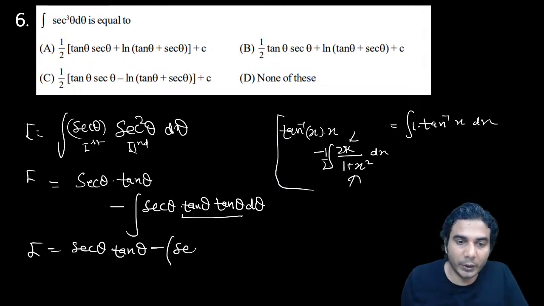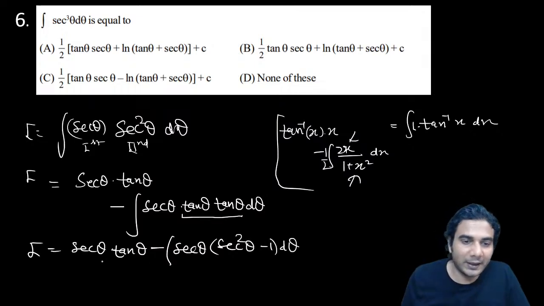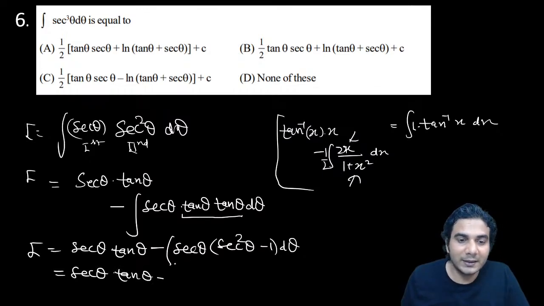So again you are going to get sec cube, that is not a problem because we can write that is equal to I now. Sec square theta minus 1 d theta, and in the next step you can see it is sec theta into tan theta minus, multiply this, so it is going to be sec cube, which is I, plus integration of sec theta, which is ln of sec theta plus tan theta, all right.